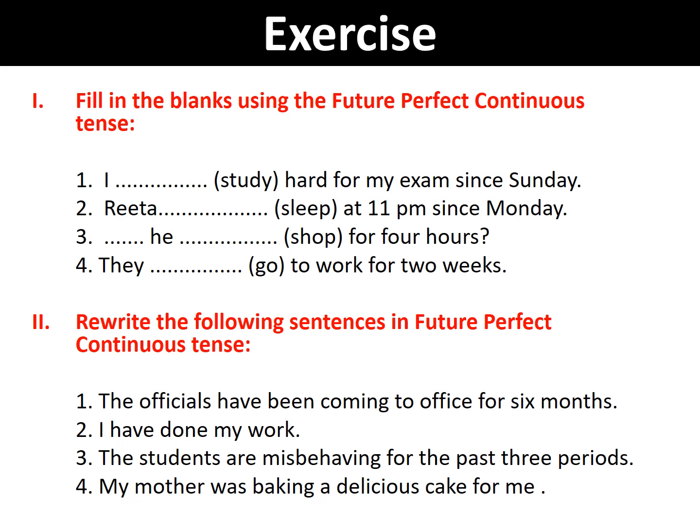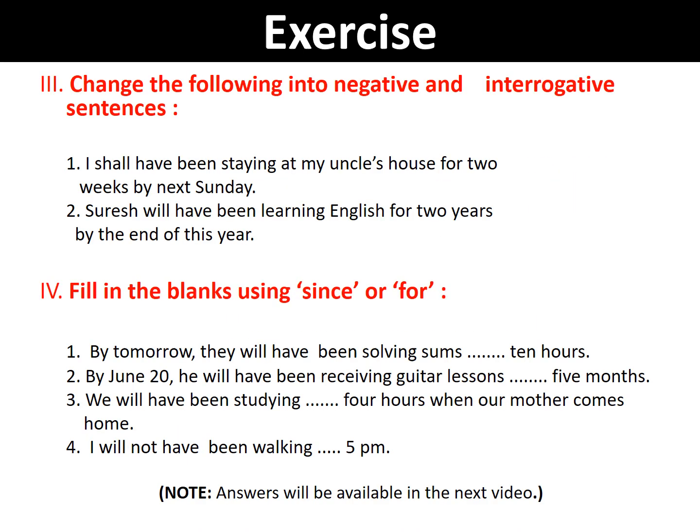Now students, I hope you would have understood the rules of future perfect continuous tense. Now, applying these rules, please solve the exercise given in your notebooks. In question number 1, you have to fill in the blanks using the future perfect continuous tense. In question number 2, you have to rewrite the given sentences in past perfect continuous tense. Question 3, change the following into negative and interrogative statements. And question 4 is fill in the blanks using since or for.